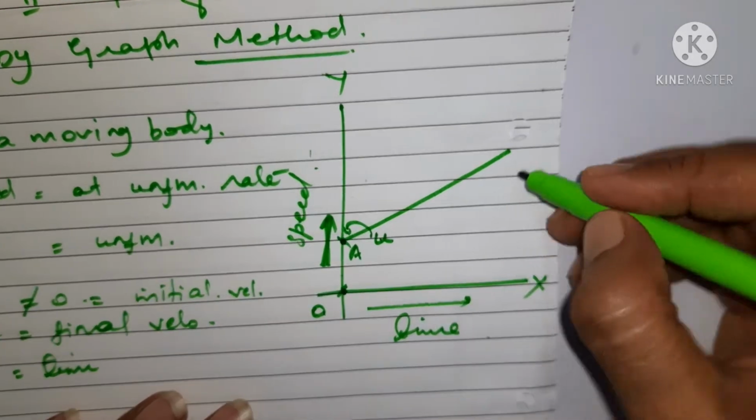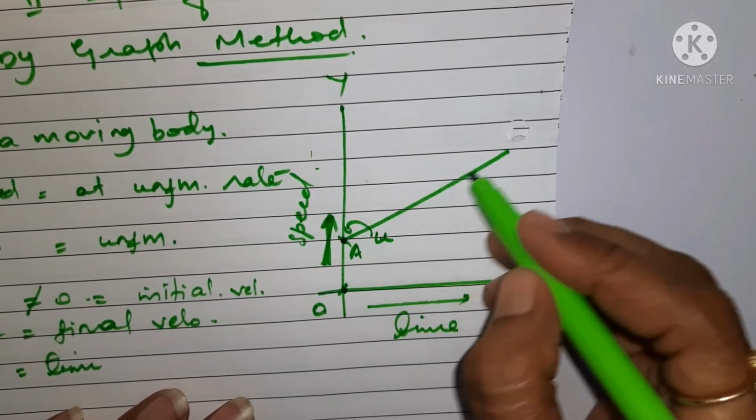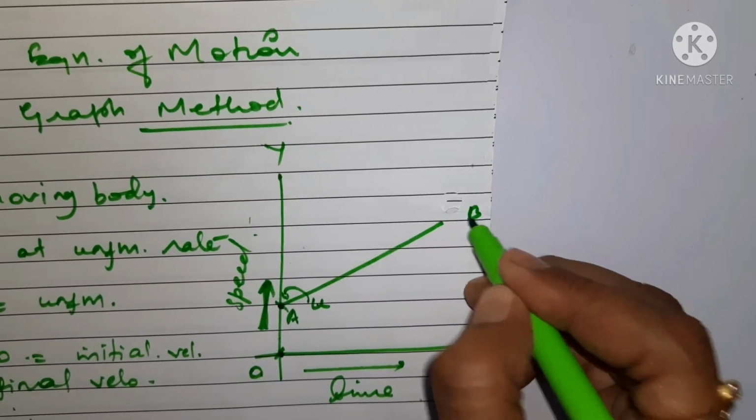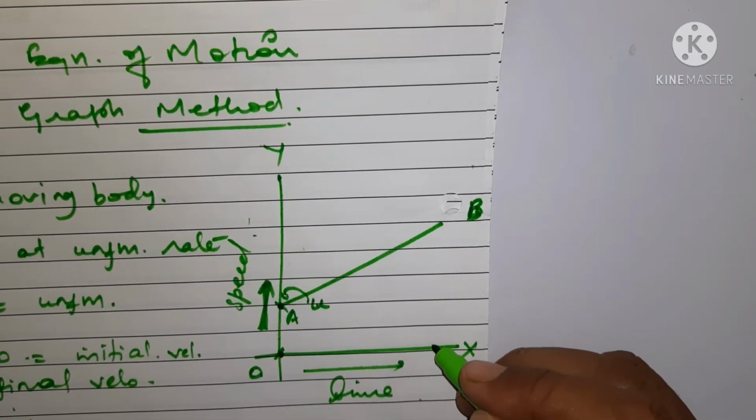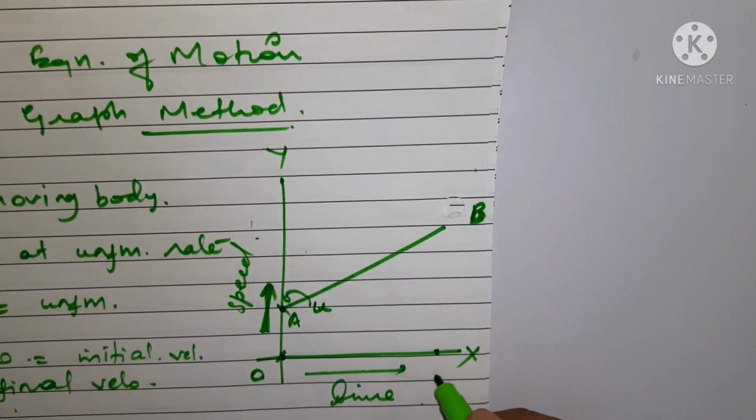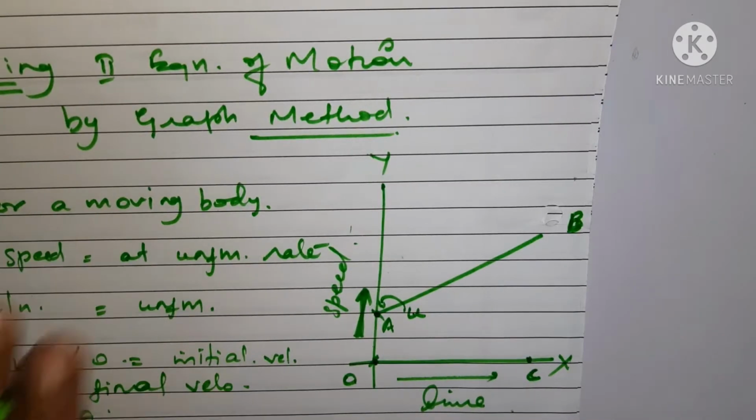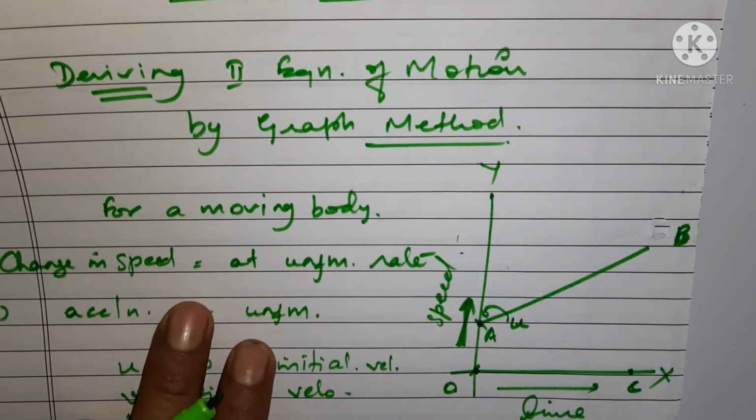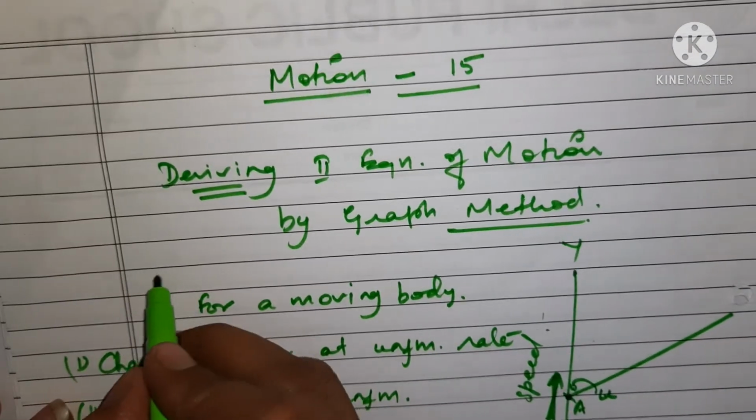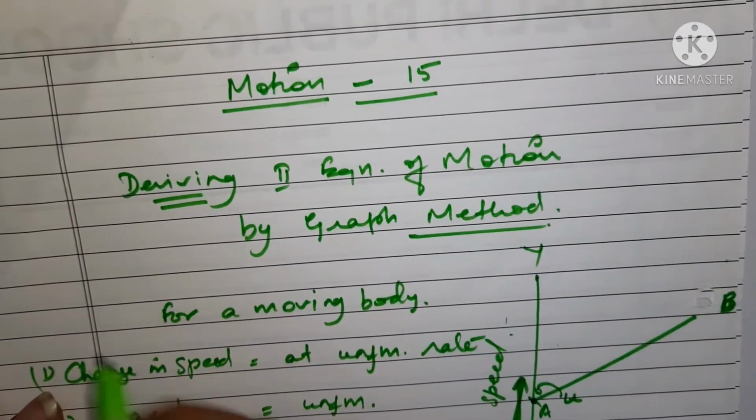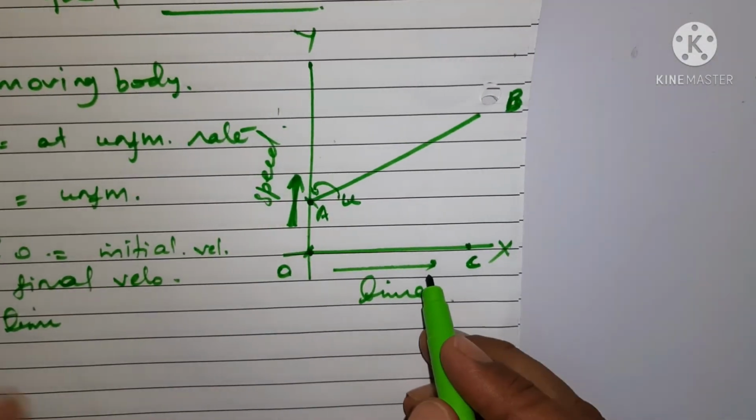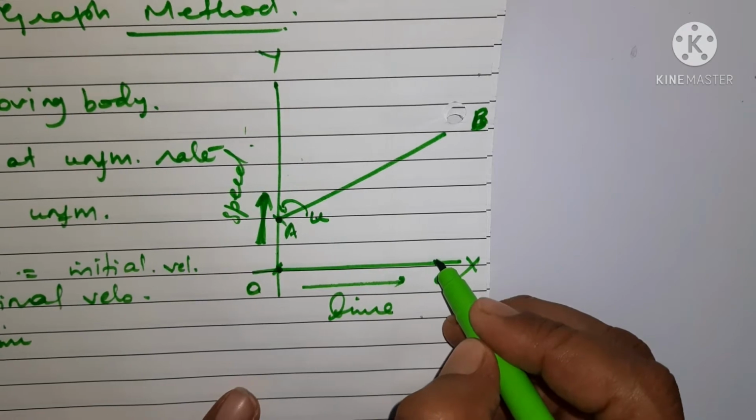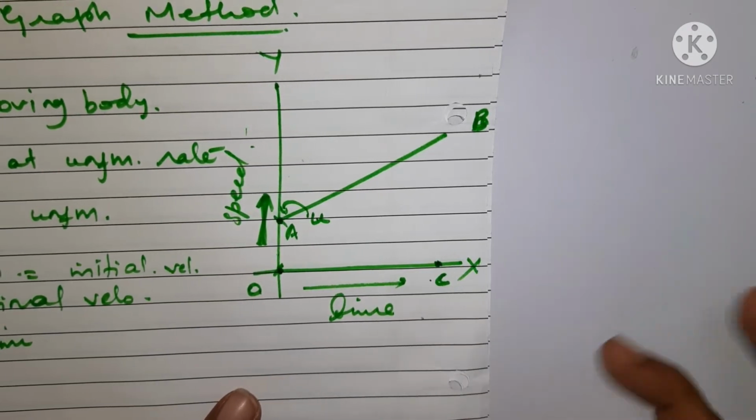And suppose the body is moving from a to say b, and at some point c we will determine the equation of motion. I have not written the second equation of motion which we have to derive. I'm writing it here, wait a minute. So this is time, and at this point we are going to derive the second equation of motion.